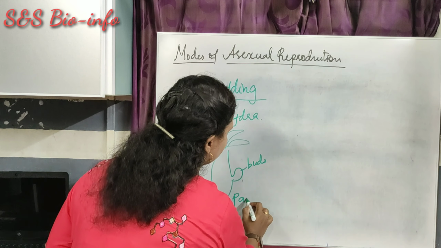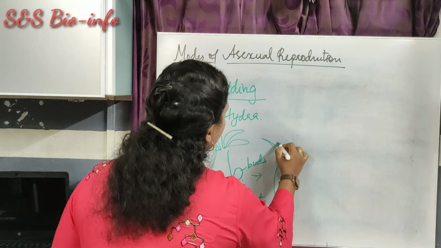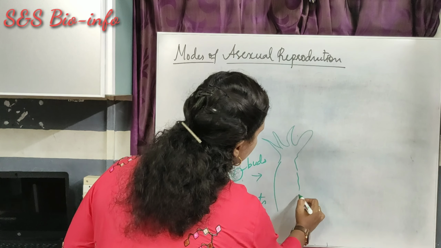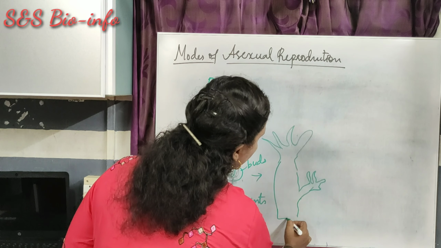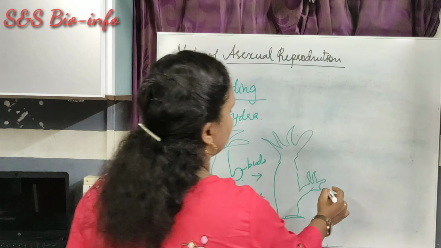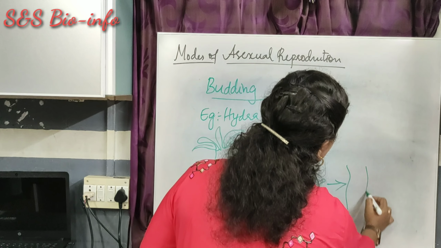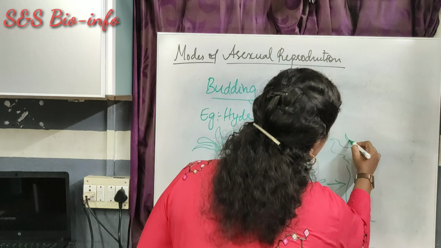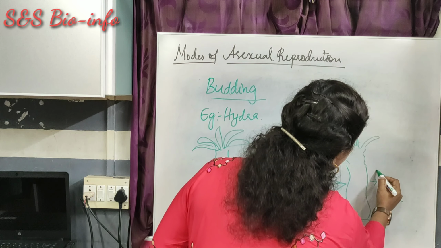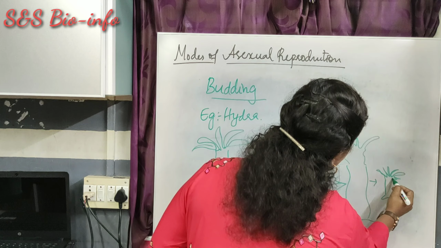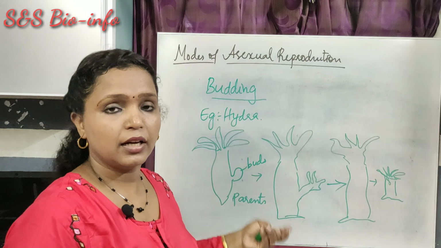This is the parent hydra. Gradually, this develops as a complete organism like this. Whenever it matures, it is detached from the body of the parental hydra. Then the new individual has all the features of the parent. This is the way budding takes place in the hydra.